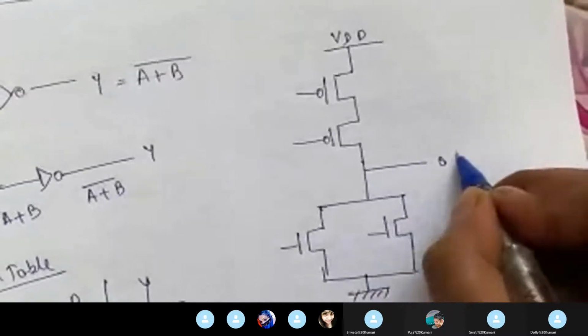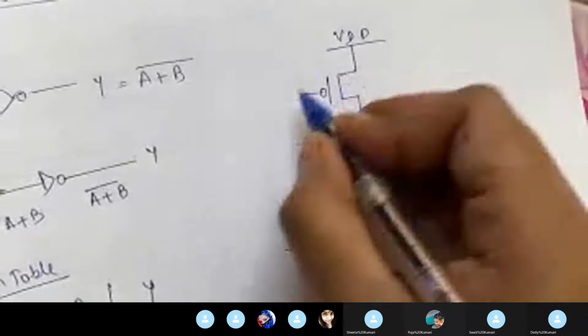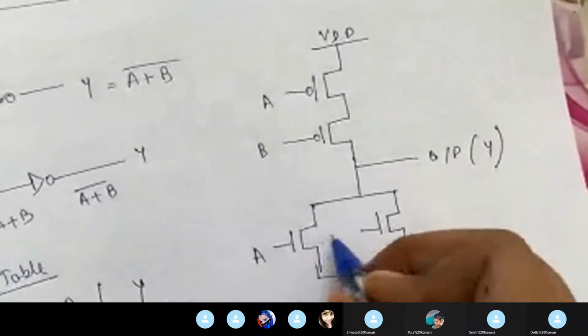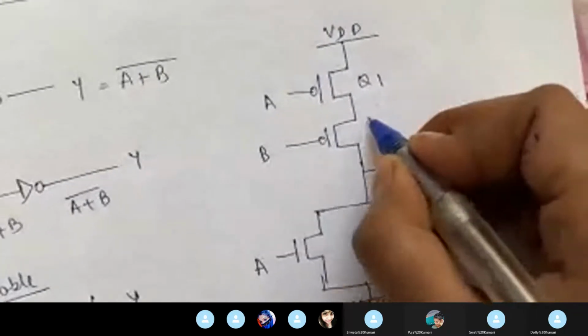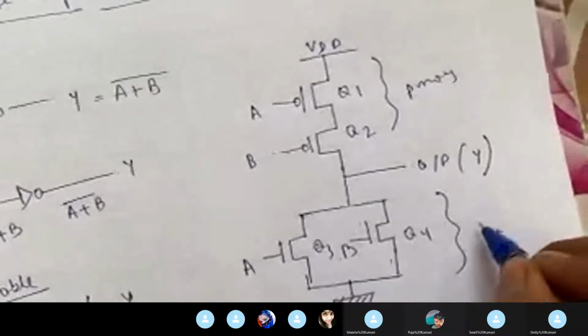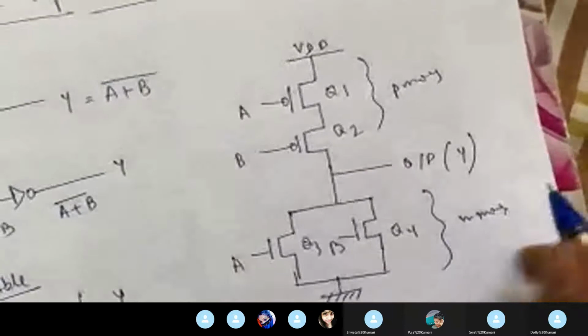Here is the output, which is considered as Y. So this is A, B, and again this is A, this is B. This is my transistor 1, transistor 2, Q3, Q4. These are PMOS, and these are NMOS.